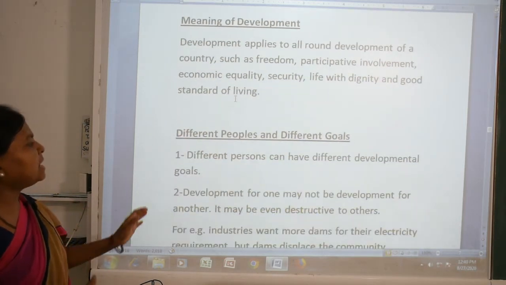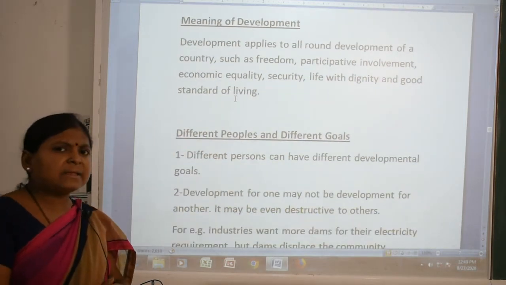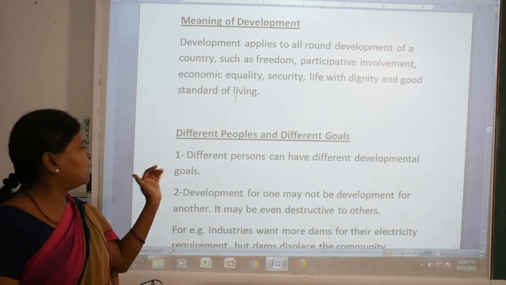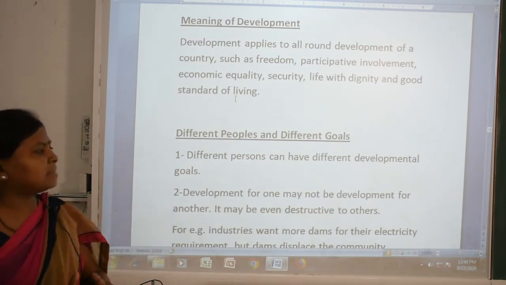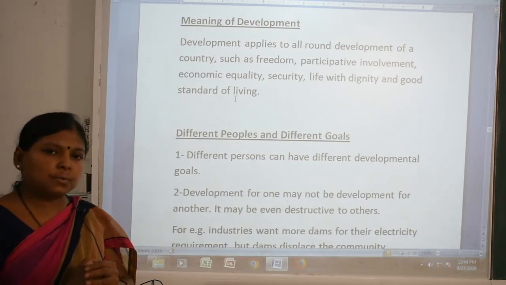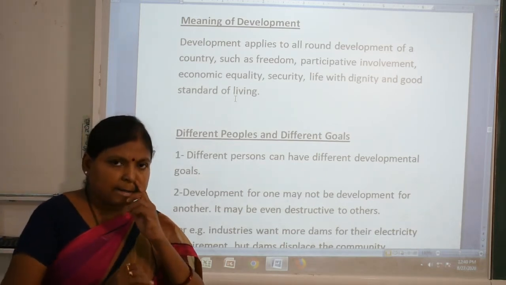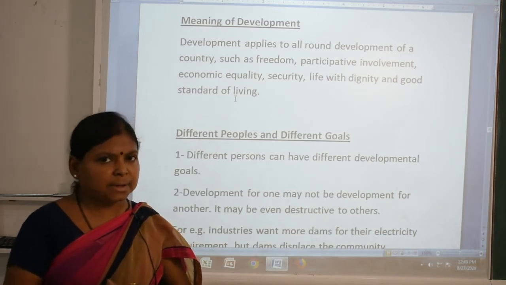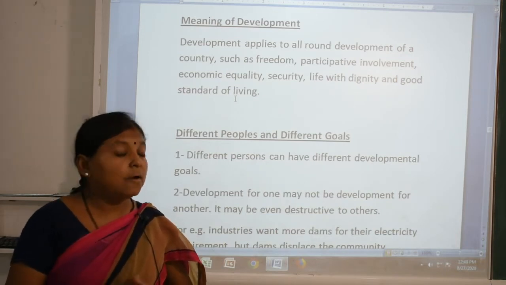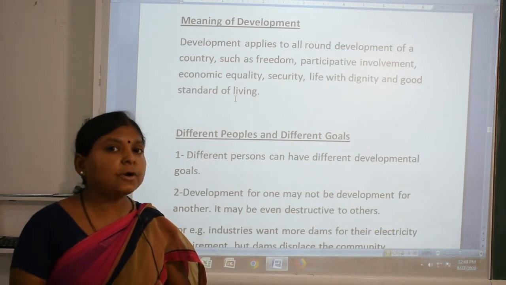See here, can different people have different goals? Yes. What are the two points? Different persons can have different goals. I am giving an example. Suppose one landless laborer farmer lives in a rural area. What is his goal? What does he want to be?